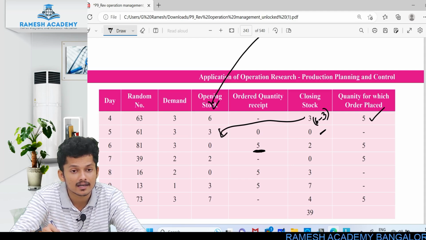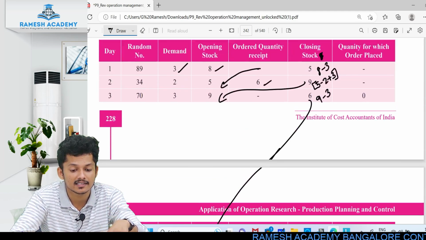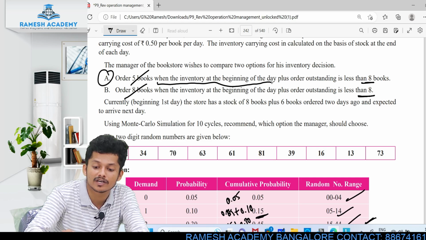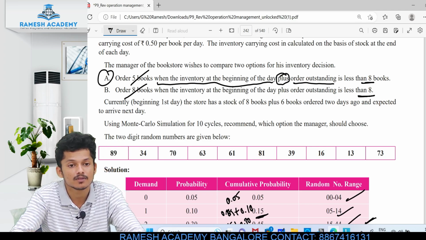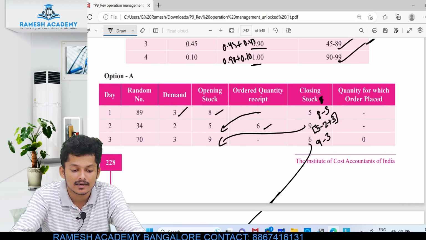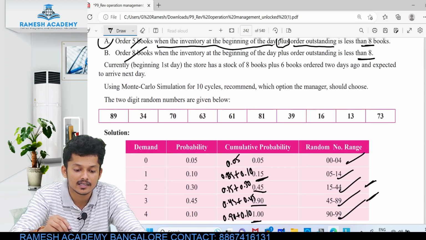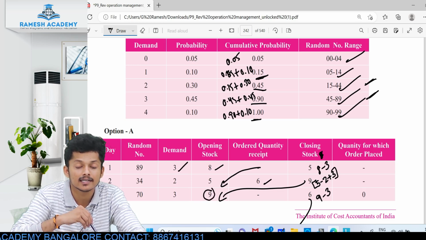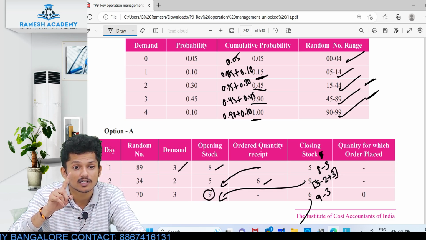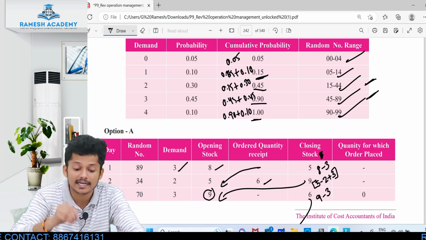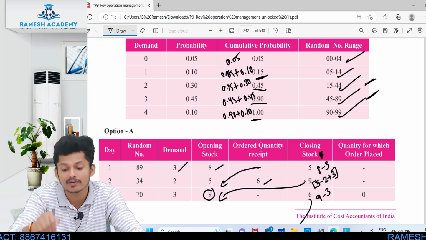But what did they tell? They have told in the condition that when the inventory at the beginning of the day plus order outstanding. That's what I have taken here. Inventory at the beginning of the day is 9 books. You should not see the closing stock. Inventory is 9 books, and did we order anything? No. But 9 is not less than 8. That's why we have not ordered here.